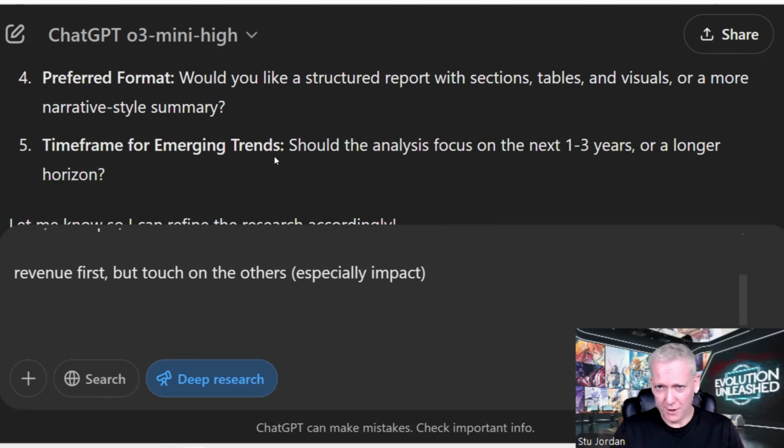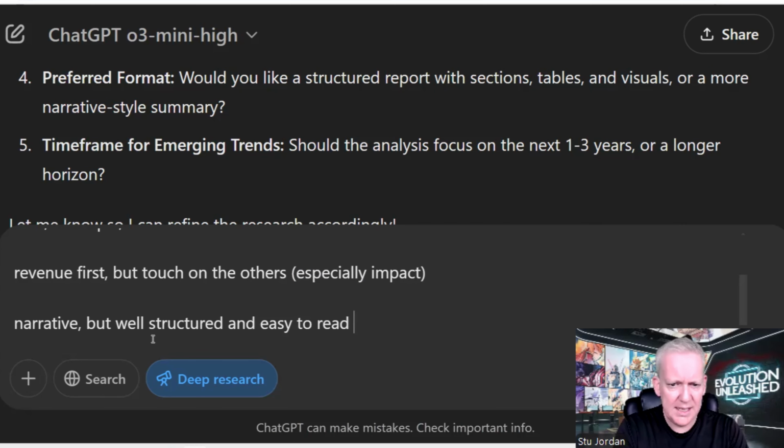But if you're going to pay $200 a month for this, you want to leverage opportunities that can actually make you money. Would you like the structured report with sections, tables, and visuals? Make it a narrative, but well structured and easy to read, please.